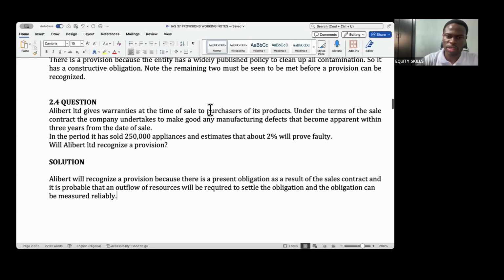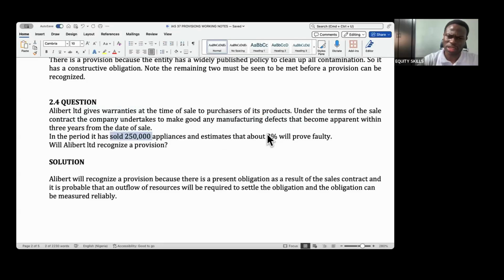For now, the most important thing is the fact that he gives warranty to its customers, and there's a sales contract that says that he will make good any defect. So there's a legal obligation present, and he has already sold.